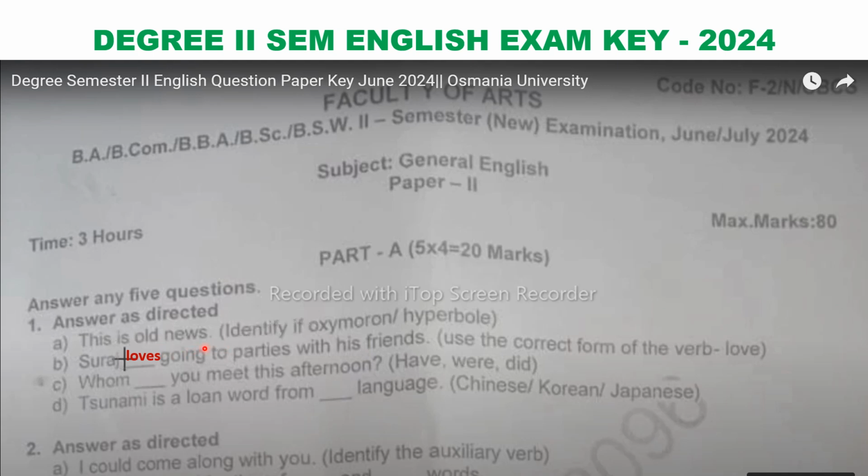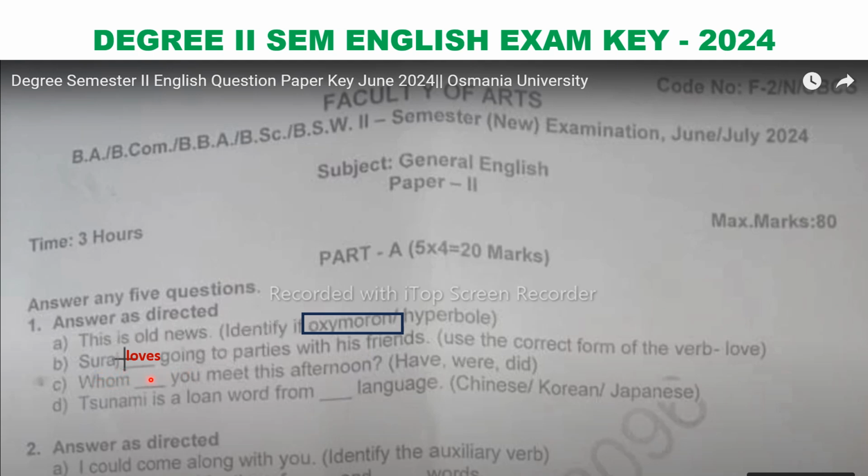Since it's an exam and we have to do something, with a heavy heart I am giving you the wrong answer, students. According to the question paper setter, I think it should be oxymoron because there is no hyperbole in the sentence. That's why this is the elimination method. So oxymoron we will take.